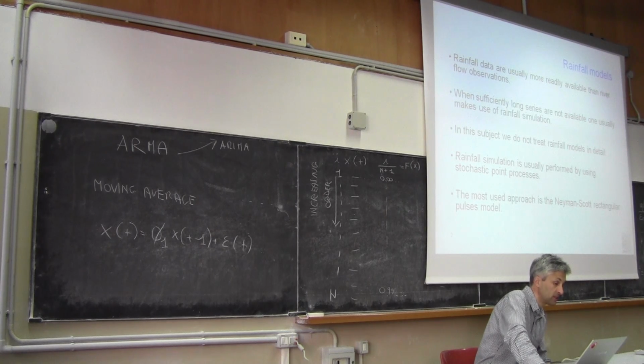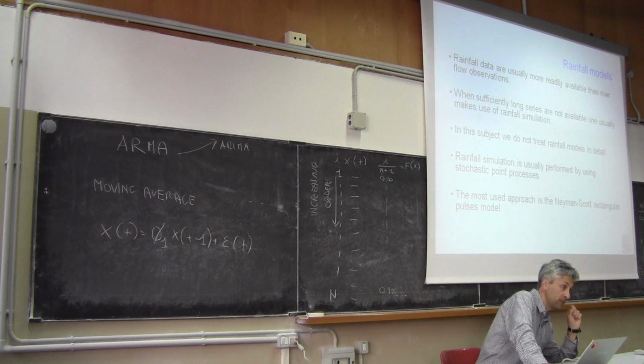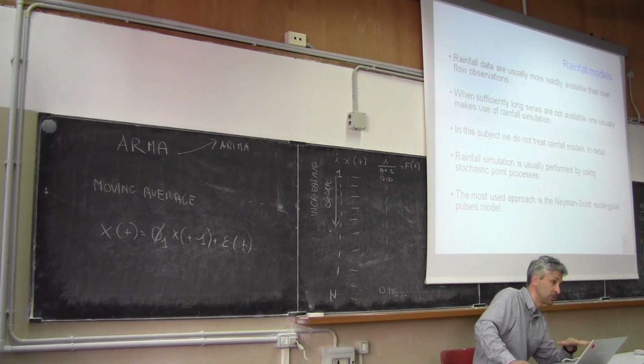And keep in mind that the first problem is to generate storm occurrences, because you start from a baseline which is 0, no rainy days, and then the natural process is formed in this way. There is an occurrence of a storm, and then after a storm occurs, you have a sequence of data which are non-zero.